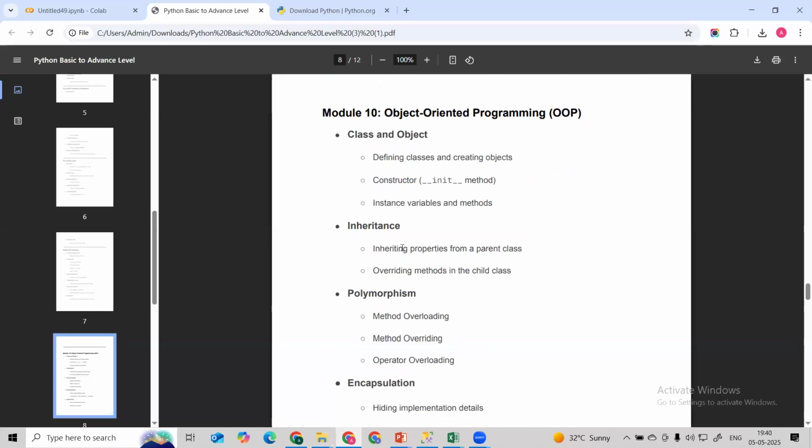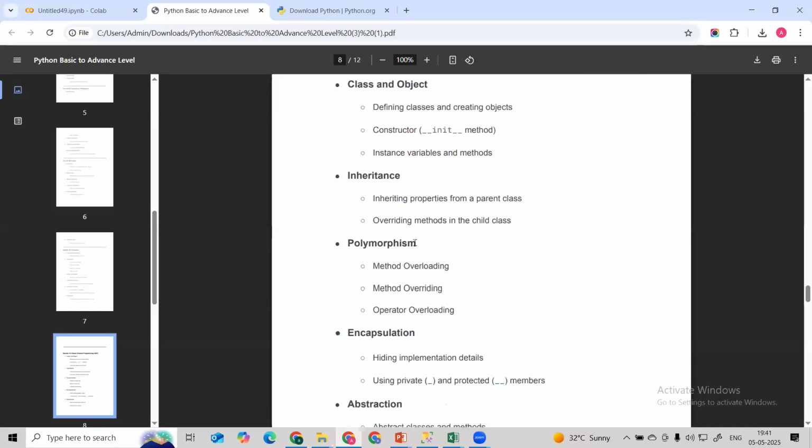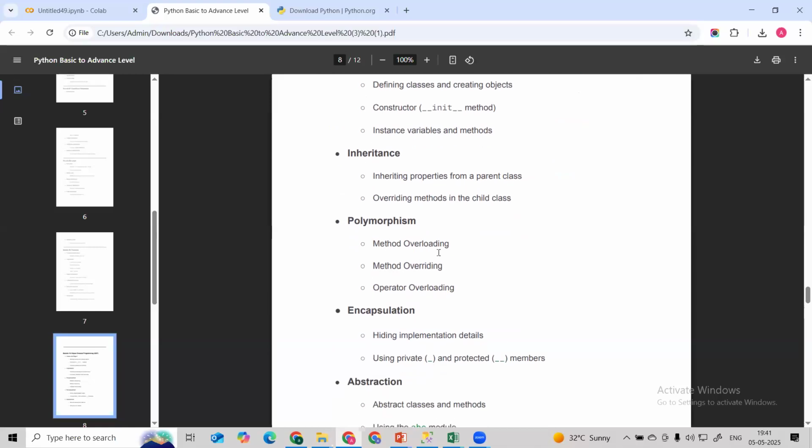Okay, these are technical terms, guys. Do not worry about them as of now. Whenever we start this topic, we are going to start with the basics, from basic to advanced, and how we can utilize this concept. Then we are going to learn polymorphism, method overloading and overriding. What is the difference between them?